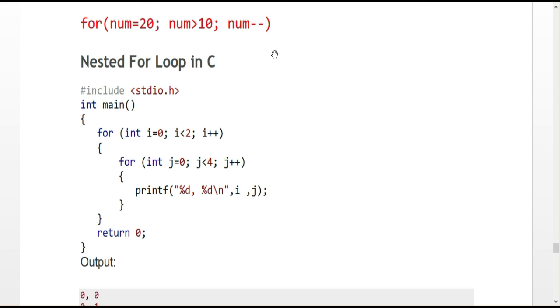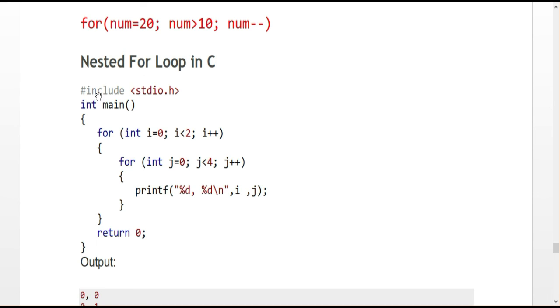Here I declare one for loop, the initialization: int i equal to 0, i less than 2, i plus plus. Then after that, inside it, another for loop: for int j equal to 0, j less than 4, j plus plus. It is like a two-dimensional array. Here I declare the two for loops.